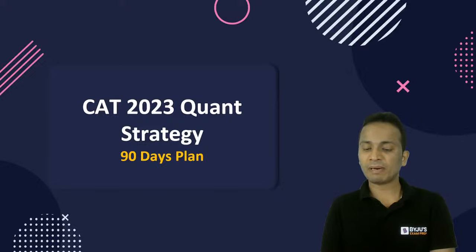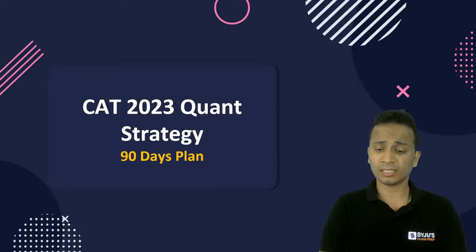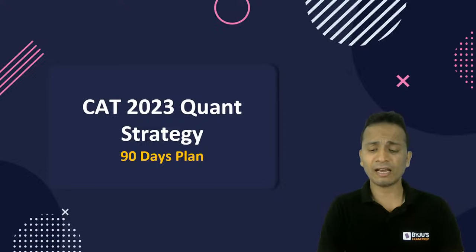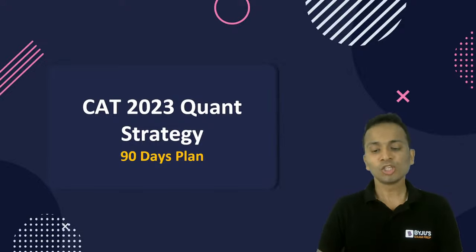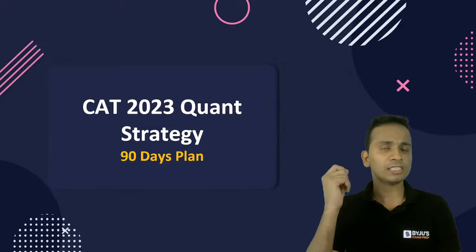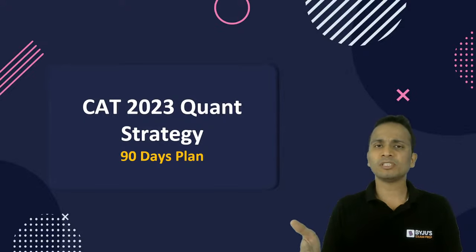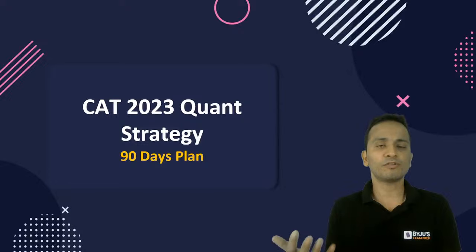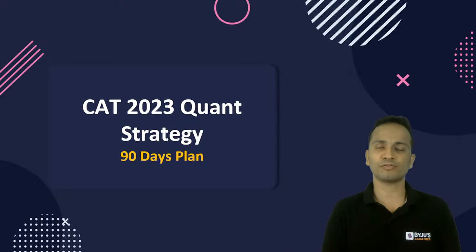Now, Victor says that his syllabus is complete and he is out of questions, not time. All right, Victor, that is a good thing. This is a very rare thing that I have heard from students, that the syllabus is complete and you are out of questions. So, Victor, just to answer your question, generally what happens is we complete the syllabus of CAT, so we think that we have completed the syllabus of CAT.